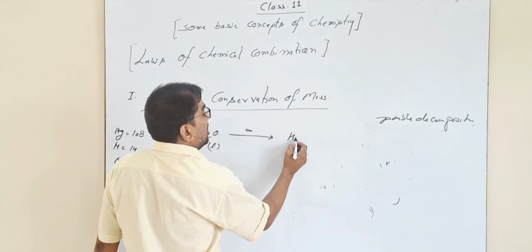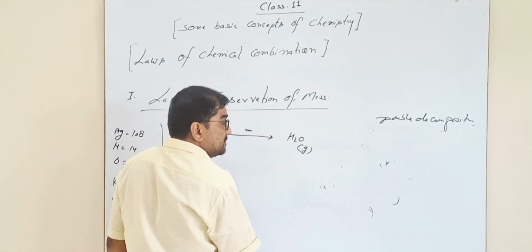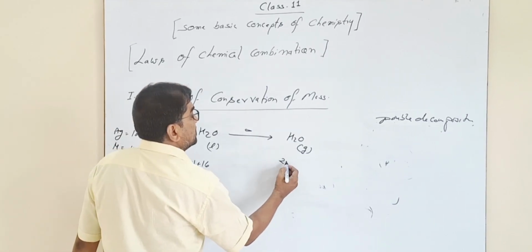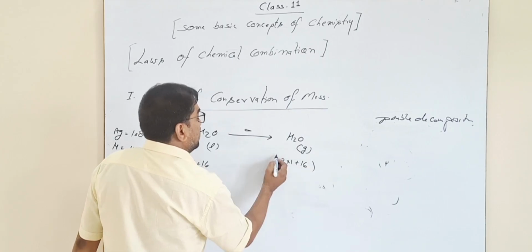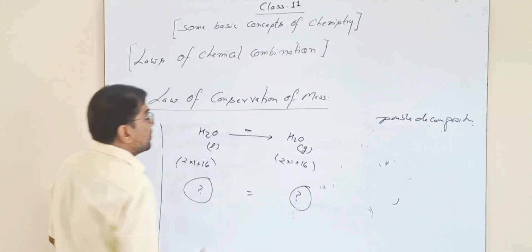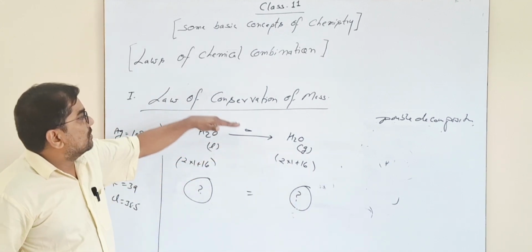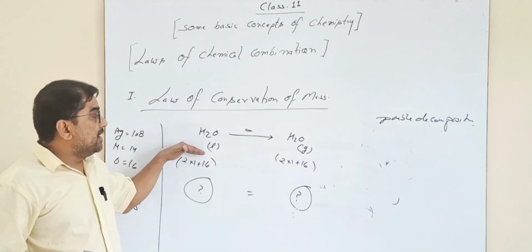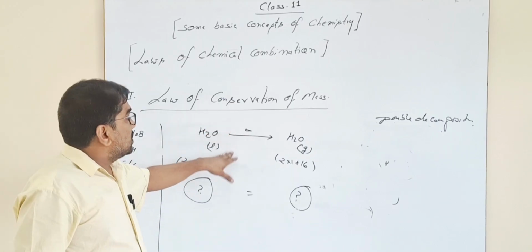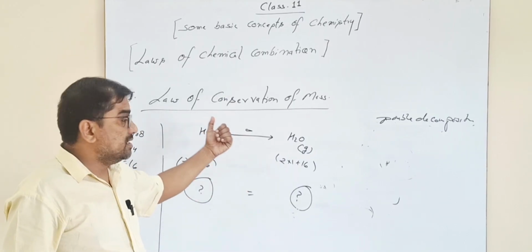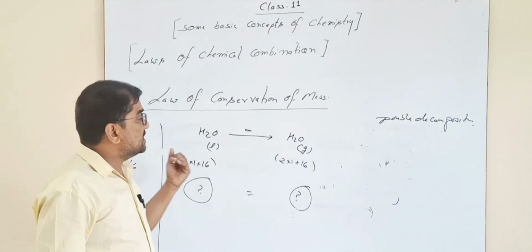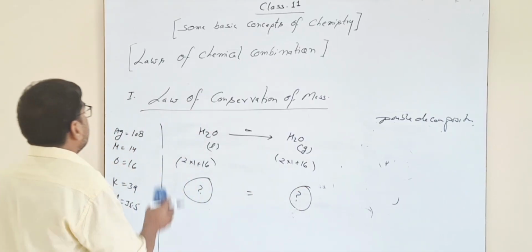After heating, water vapors are formed in the gaseous phase. In both cases, the total mass will be the same. The total mass will be the same in reactant and product. So it also explains the law of conservation of mass. When matter goes through a physical or chemical change, the total mass will be conserved. There will be neither increase nor decrease in the mass. The overall mass of the reactants will be exactly equal to the mass of the products.